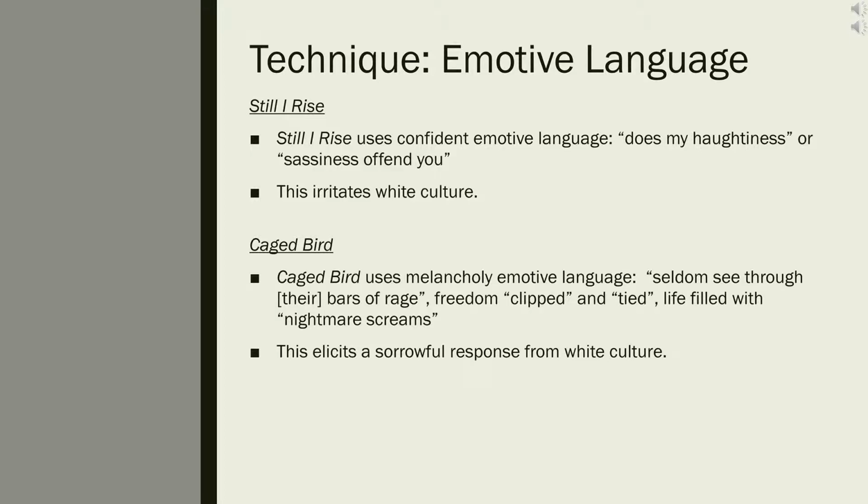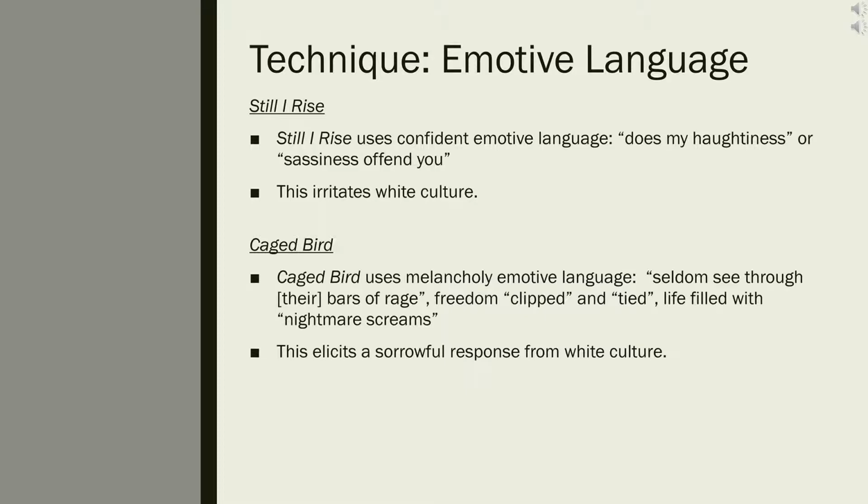Still I Rise incorporates confident language to show that African Americans will rise above white oppression. Angelou asks white Americans if her sassiness upsets them or if her haughtiness offends them, whilst continually presenting African Americans with emotionally stable characteristics, such as humor and happiness, that white culture does not enjoy. Angelou's confident emotive language in Still I Rise appears to irritate white culture.